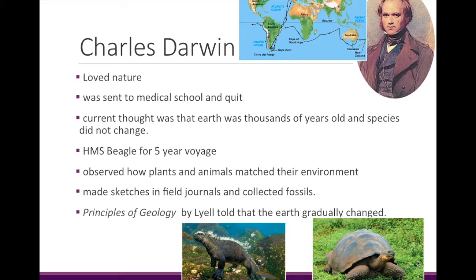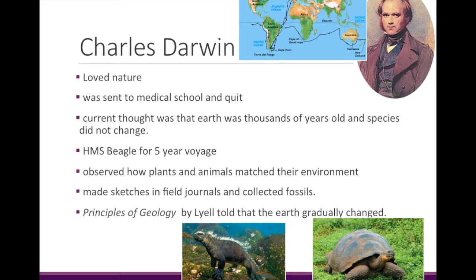He visited many islands in the Galapagos. And what he noticed was that there were distinct species of tortoise on every island. So even though they looked similar, the fact that they had been on every island for so long, they developed into separate species. And so he wondered what caused all of the differences in these different species.